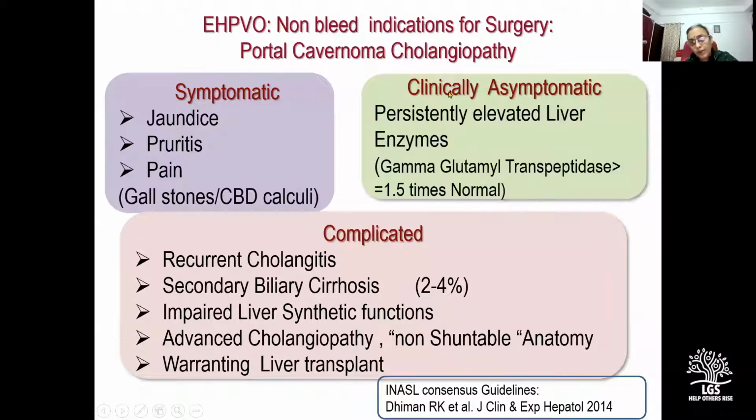But it is equally important to give cognizance to this subset of patients who may be clinically asymptomatic but may have persistently elevated liver enzymes. And it is perhaps prudent to intervene at this stage by portal decompression and not wait till the time the disease evolves into a symptomatic or a complicated disease. And this has been our threshold of intervention in children, and the significance of intervening at this stage is very appropriately highlighted by a French study by Villers et al., which I will present in my subsequent slides.